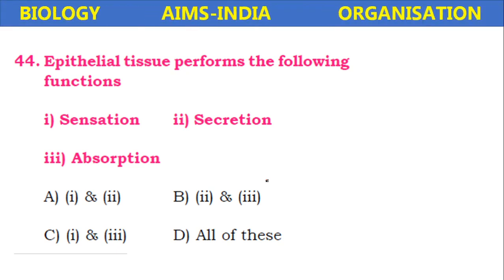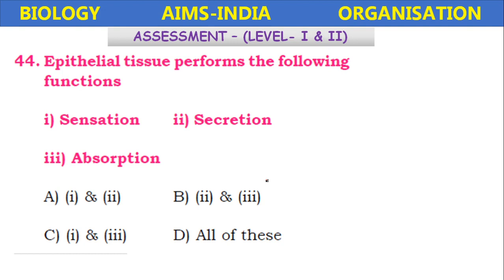Next, the epithelial tissue performs the following functions: sensation, secretion, absorption. Which is correct? Okay, the epithelial sensation is correct. The gland cell secretion is also correct. It also helps in absorption. So all of these.